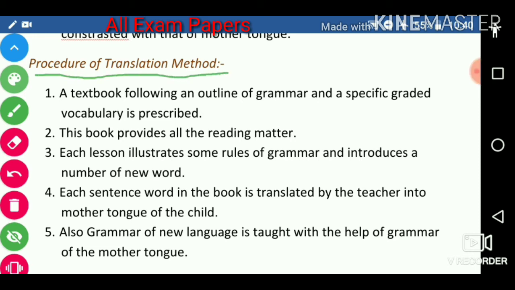Procedure of translation method. First, a textbook following an outline of grammar and a specific graded vocabulary is prescribed. Next, this book provides all the reading matter.